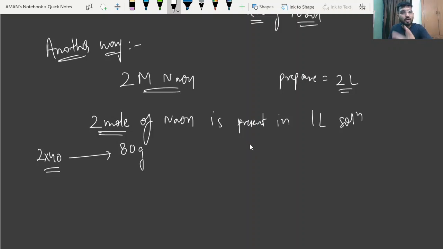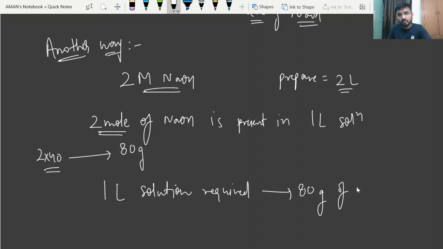So see, now I can also write this sentence: 1 liter solution requires how many gram NaOH? 80 gram. I can also write the same line in a reverse manner, means 80 gram of NaOH is dissolved in 1 liter of the solution, or present in 1 liter of the solution, right? So I can also write 1 liter of the solution, beta, requires 80 gram NaOH to form, right? So now see what amount of solution we required, beta.